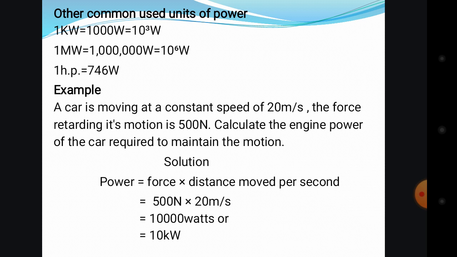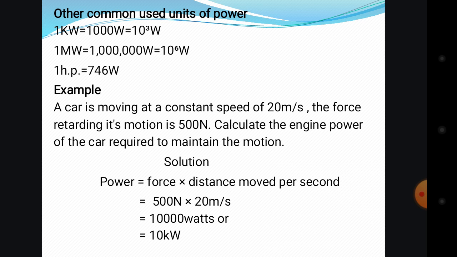Now we have to see which formula we are to use in order to calculate this power, because they say calculate the engine power of the car required to maintain the motion. If we recall our formulas, power P is equal to force times velocity.